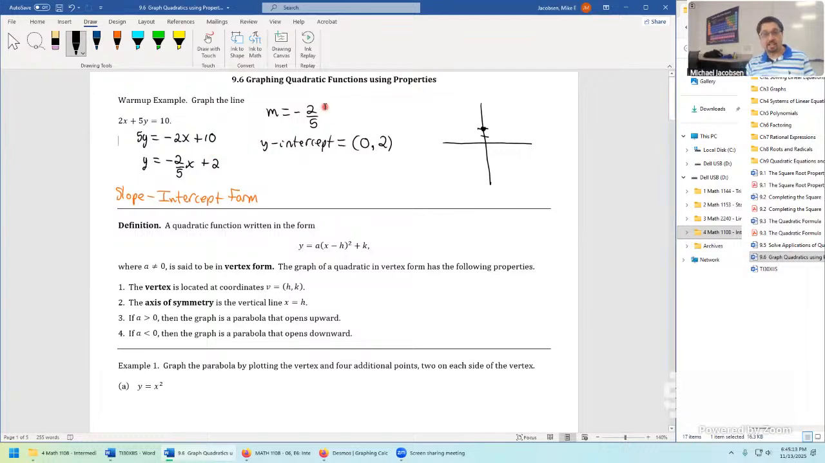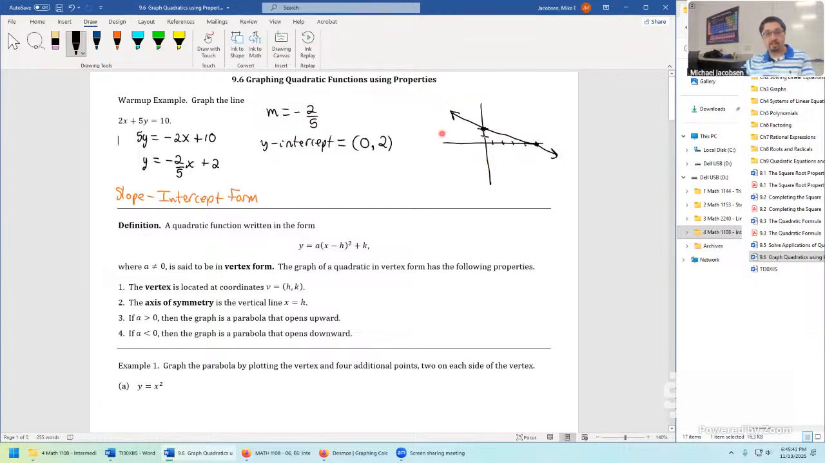Then the slope is just a set of instructions like on a map to get to the next point. The numerator of -2 says go down 2. Denominator 5 says go right 5. And that's automatically our next point. Then this would be the quick graph for the equation, 2x plus 5y equals 10. So we did it, folks. This is our warm-up problem.